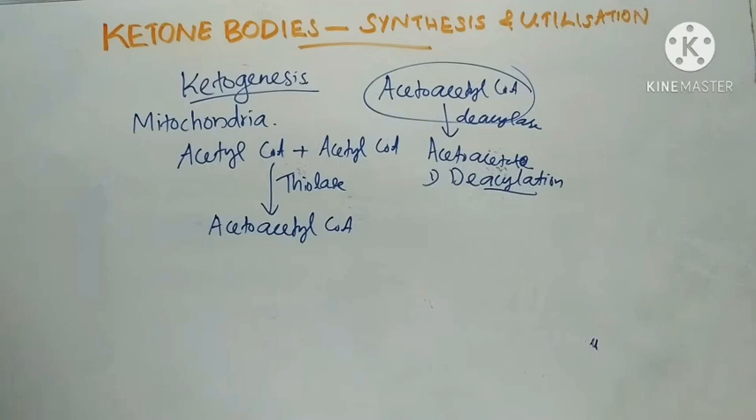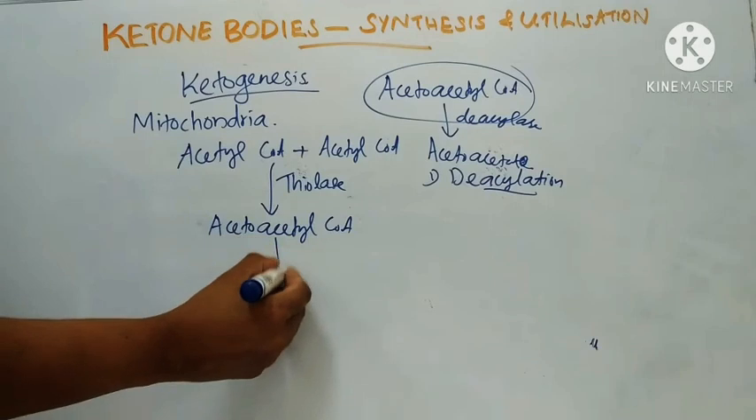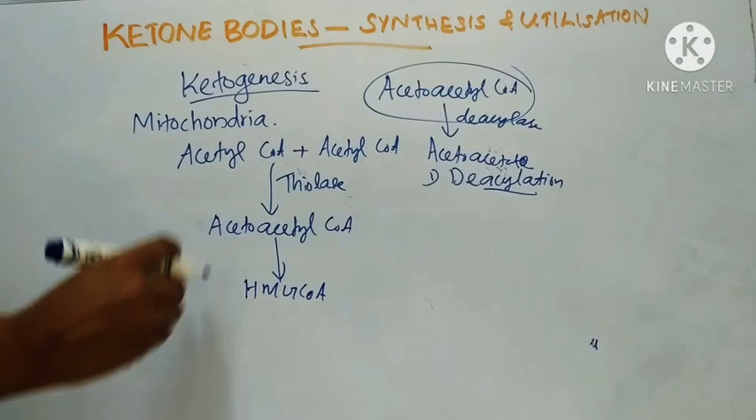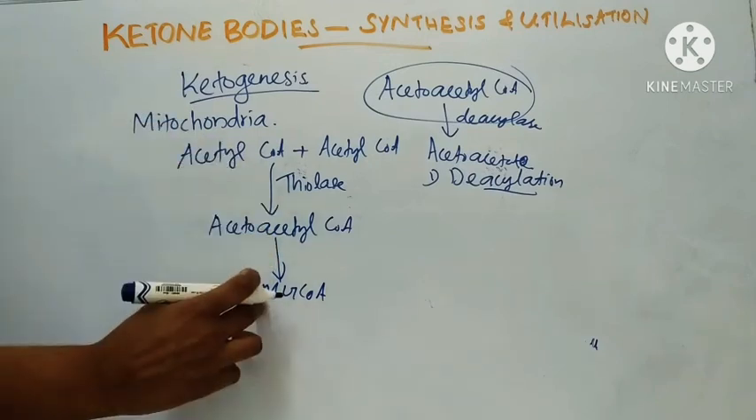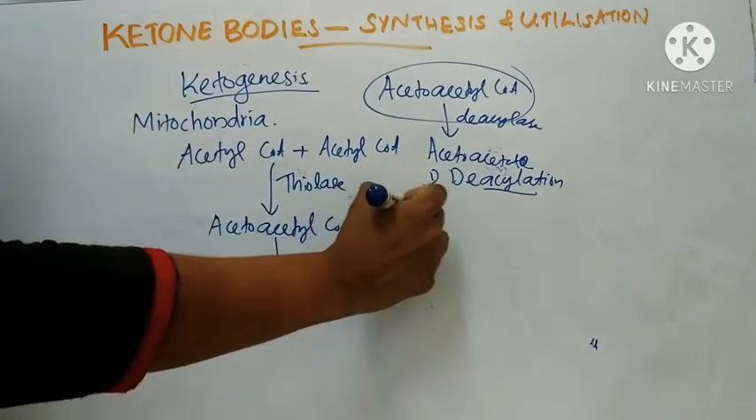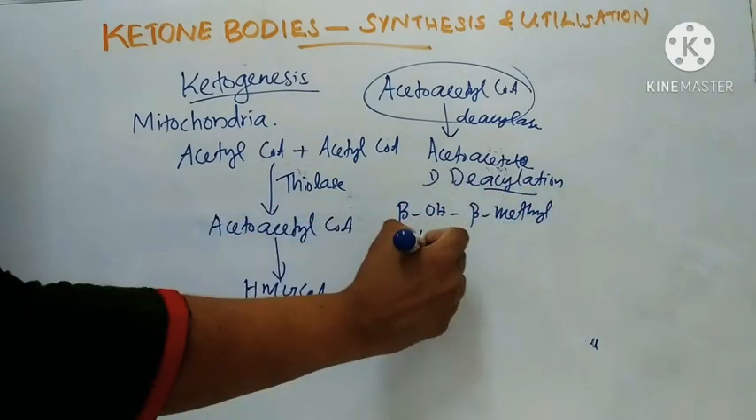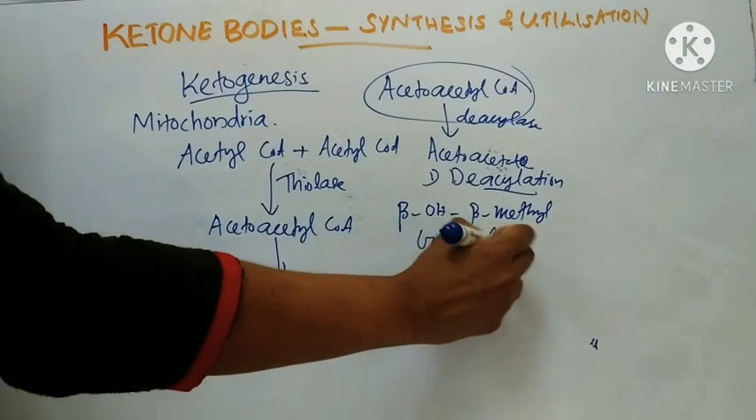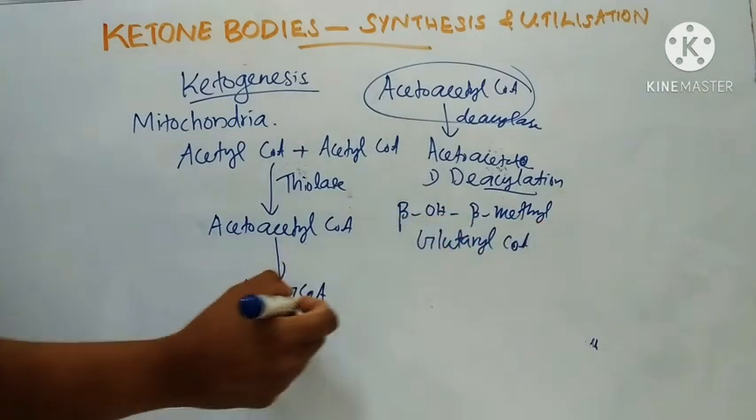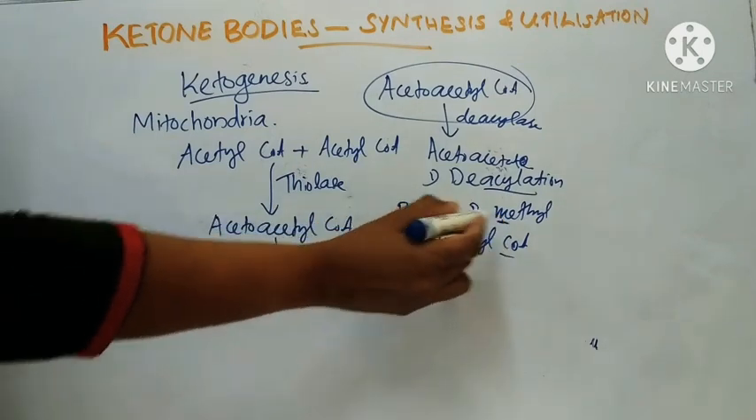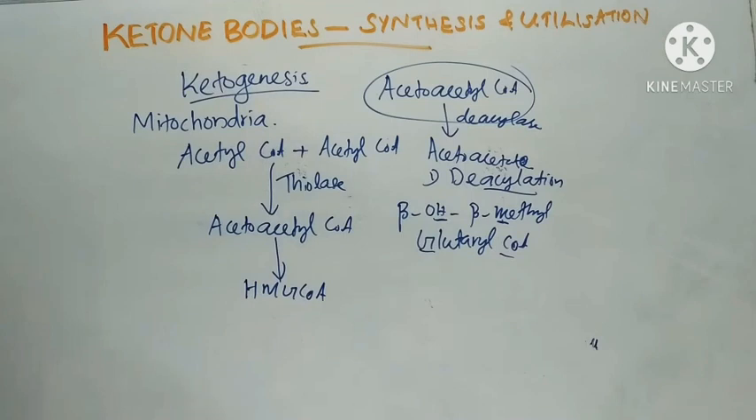The second pathway is the major pathway. Here acetoacetate is formed through the production of HMG-CoA. HMG-CoA means beta-hydroxy beta-methyl glutaryl CoA. This is the major pathway of ketone body formation.